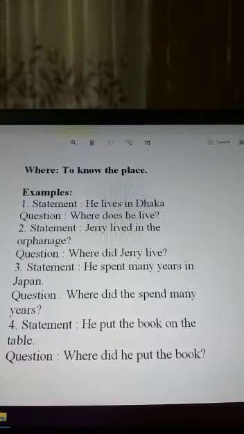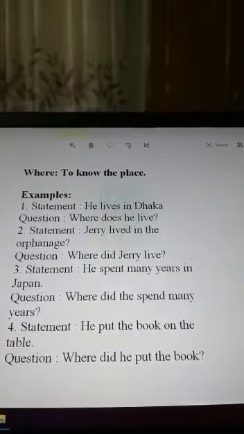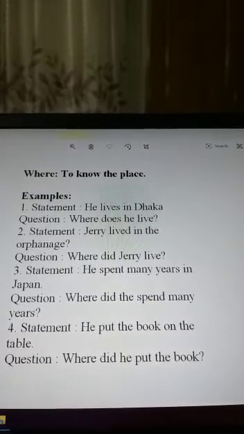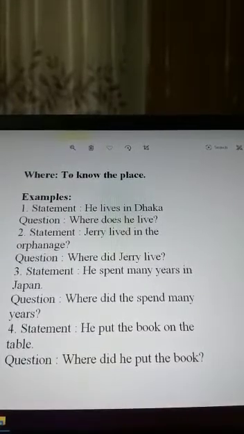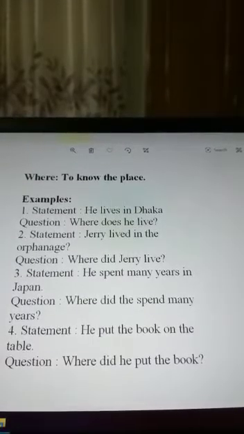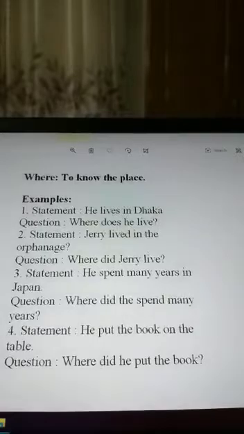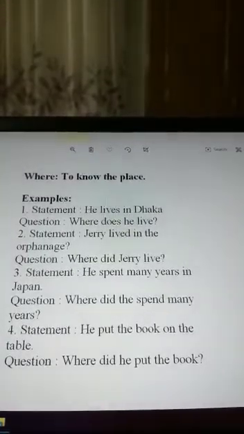When we would like to know where anybody lives or is staying, then we can ask them. Number one statement is he lives in Dhaka. The question will be, where does he live? Number 2, Jerry lived in the orphanage.